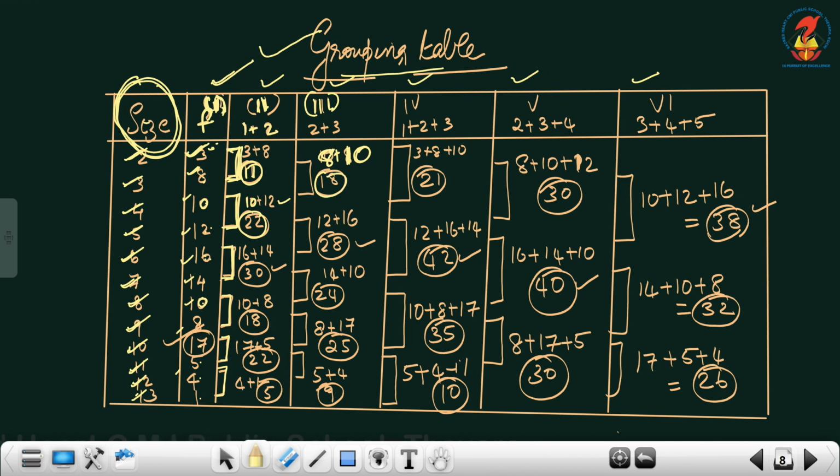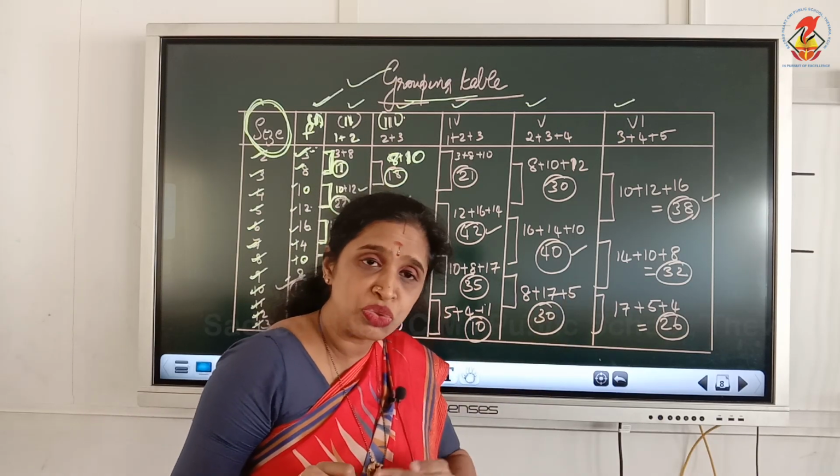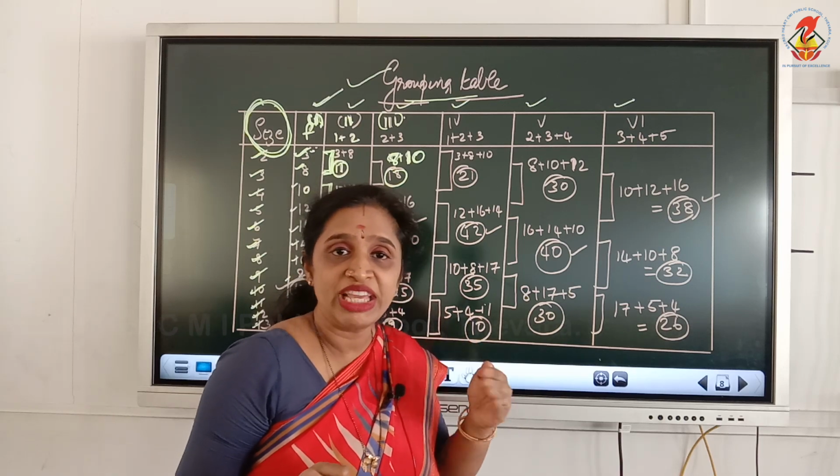Then 12 plus 16, 28. So when you write there, you have to mark it like this and write 12 plus 16. Then the next two, 14 plus 10, 24. Then comes 8 plus 17. Then 5 plus 4. Again, there is no pair for 1 to add, so we will leave that 1 just as we leave this 3. So column number 3, you have to leave the first frequency and add the next two to each. Towards the end, one number will not have a pair to add, so leave that number.